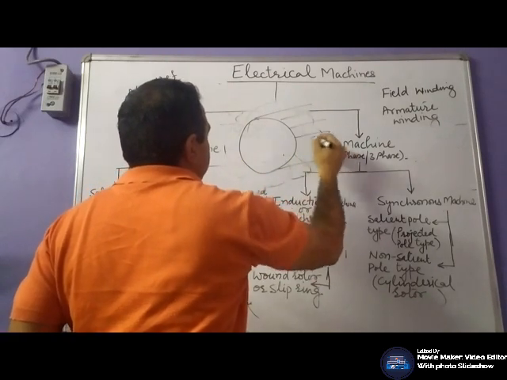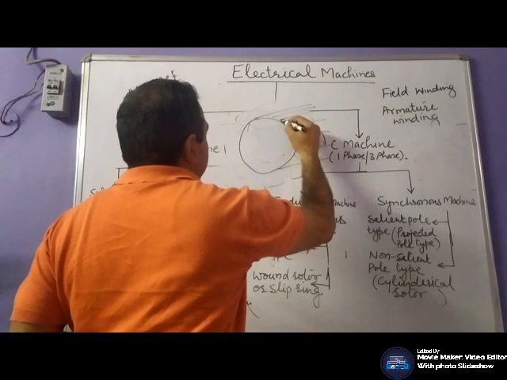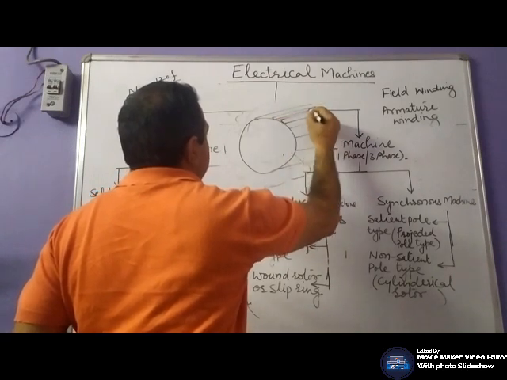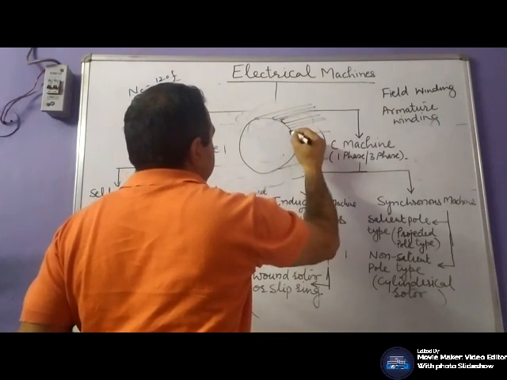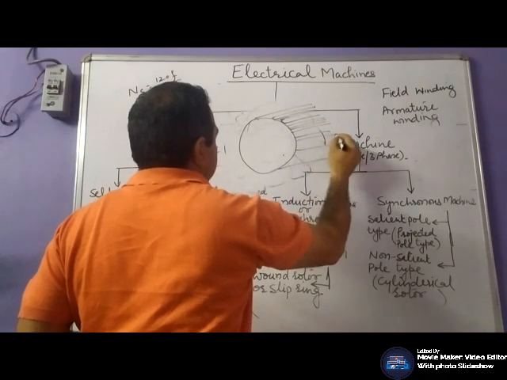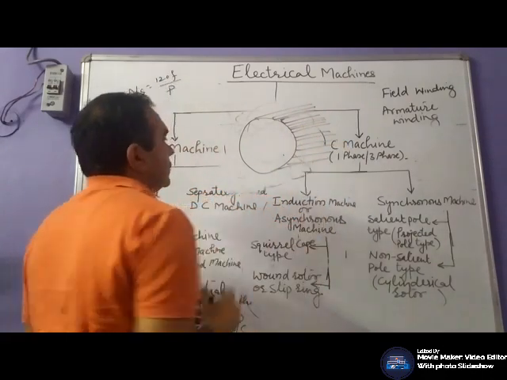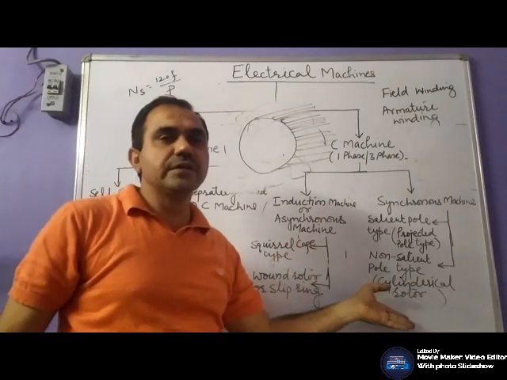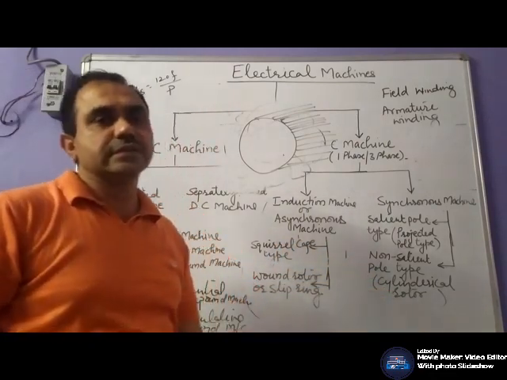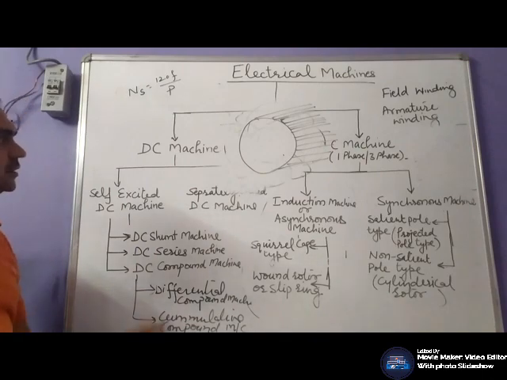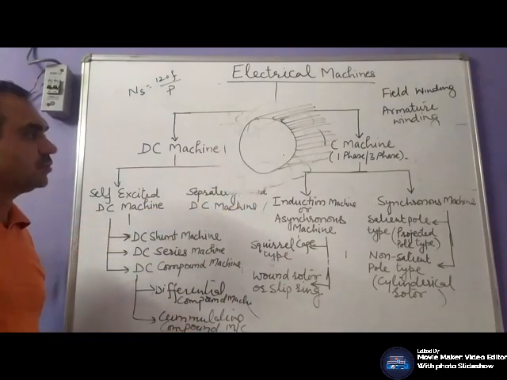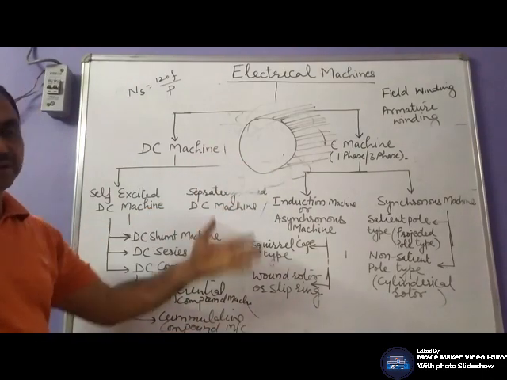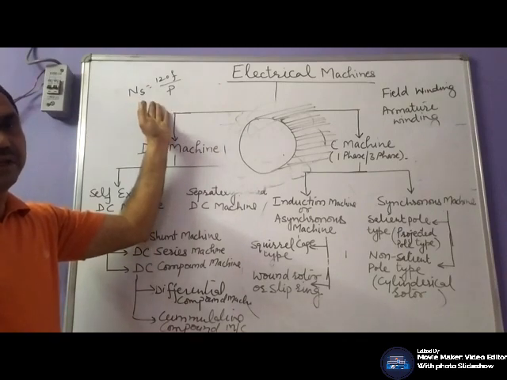We have just cylindrical rotors in which the coils are placed in slots. These are generally used for high speed turbines, because the number of poles is lesser, that may be 2, so the speed would be very high.